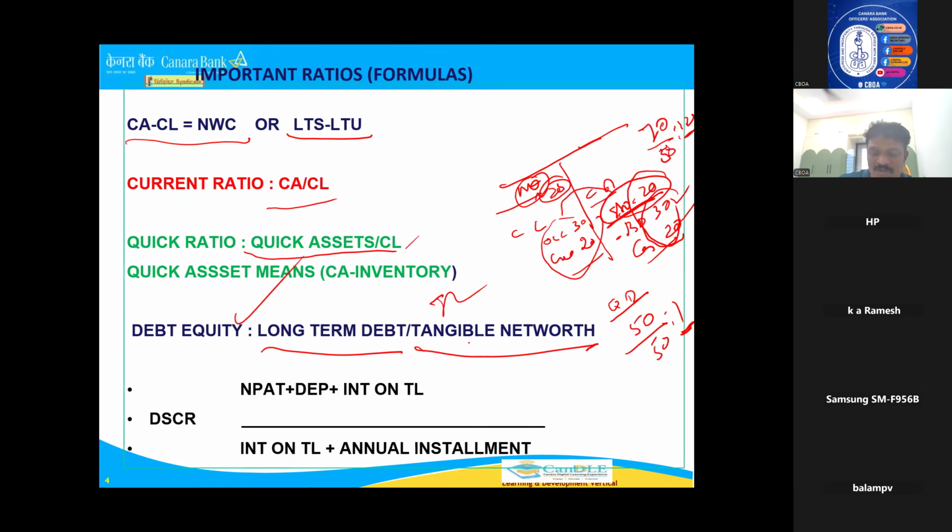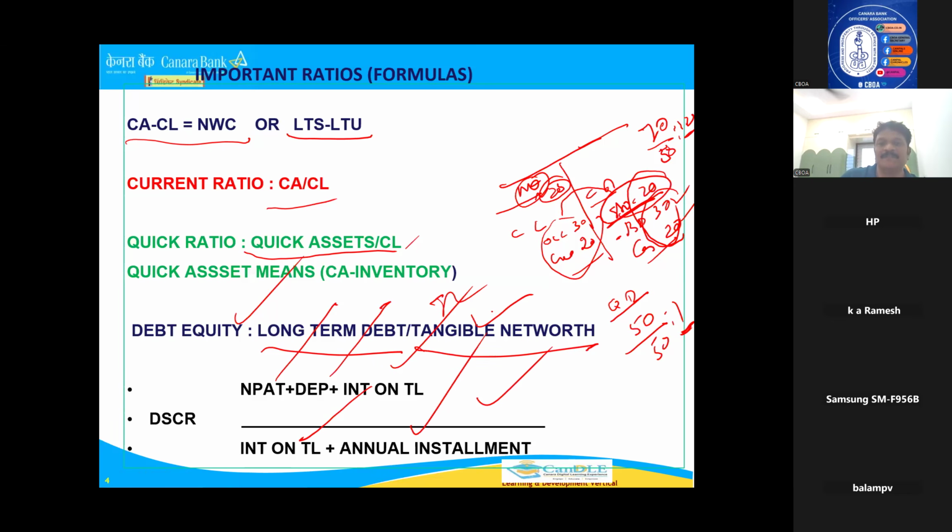One more for term loans. These two we see for working capital, stock related, but this one we see for term loans: DSCR, debt service coverage ratio. One more formula is there. So the formula you have to remember. Now it is not the right time to discuss DSCR in detail. NPAT, net profit after tax, plus depreciation plus interest on term loan, divided by interest on term loan plus annual installment. This is the formula.